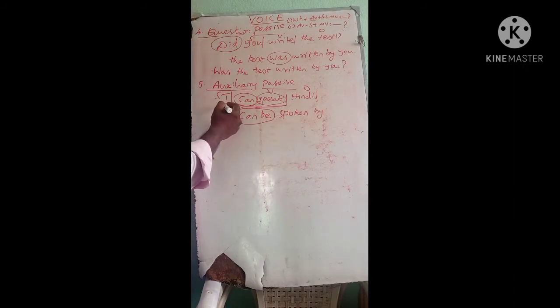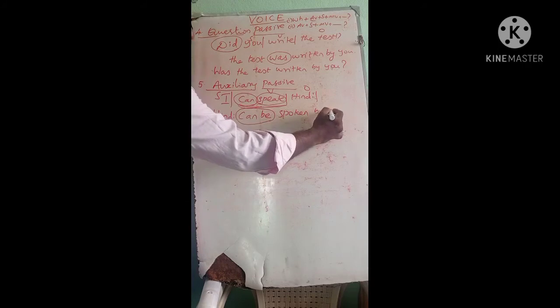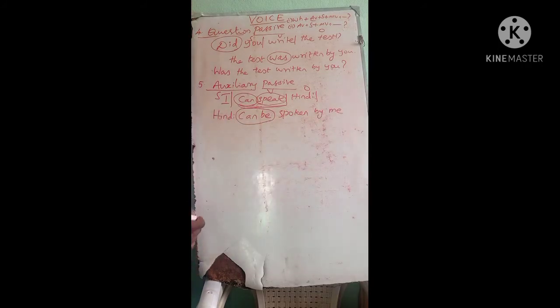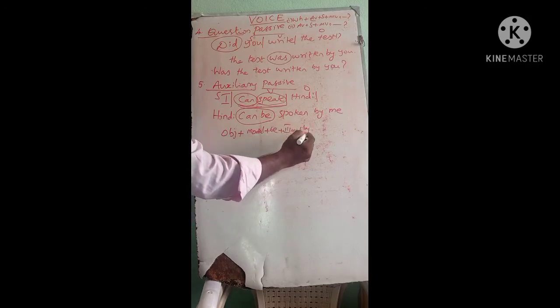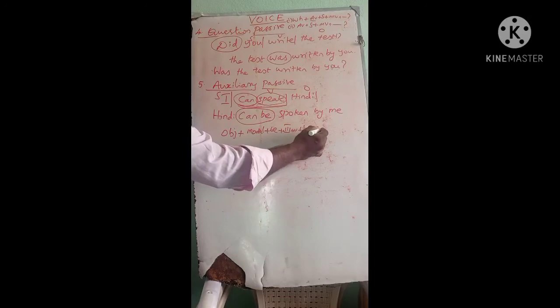Last step, the subject should be placed in the object's place. So what's the formula? Object plus modal or auxiliary plus be plus third main verb, and then by, then subject.